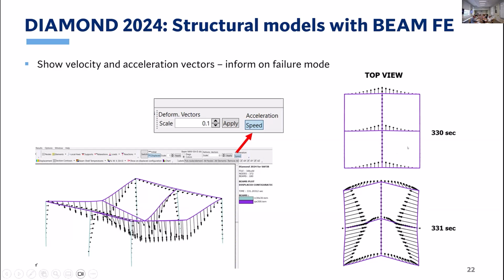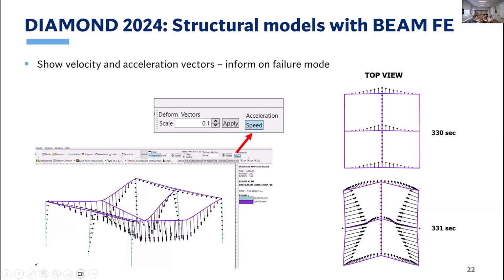So if we look at the top view and we go just 1 second before the failure, we see that the velocity shows that what seems to be initiated is a lateral failure mode, and we have maybe some lateral displacement and outward failure of the frame.